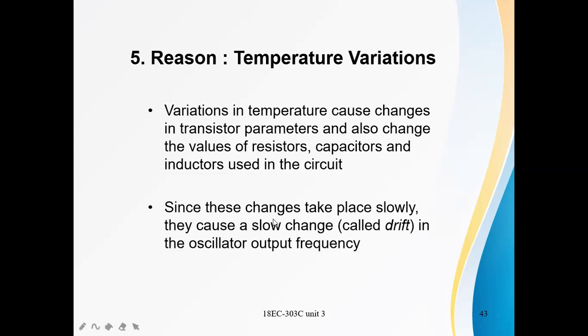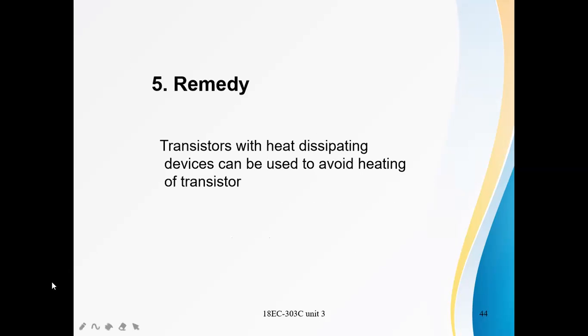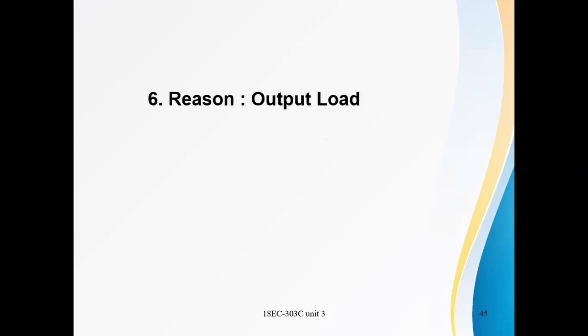These changes take place slowly, so they cause a slow change in the oscillator output frequency. What is the remedy for temperature variations? Heat-dissipating devices can be used to avoid heating of the transistor. That means by using heat sinks, this drawback can be avoided.